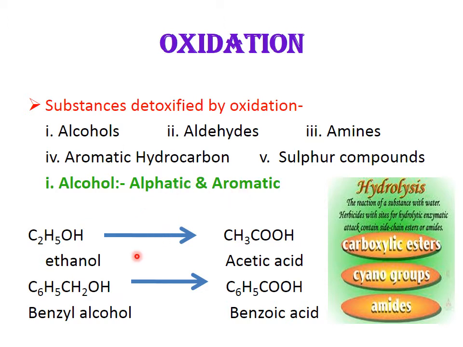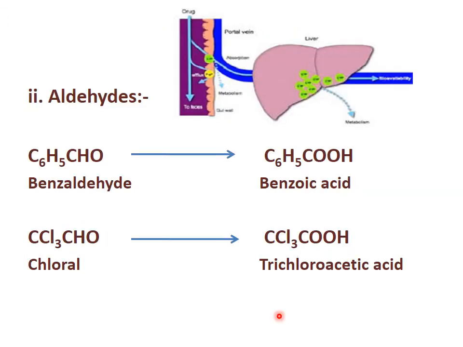They are all converted into their respective acids and are detoxified. For example, ethanol is detoxified in the form of acetic acid. Benzyl alcohol is detoxified by oxidation and converted into benzoic acid.